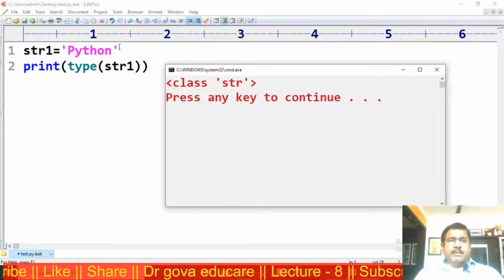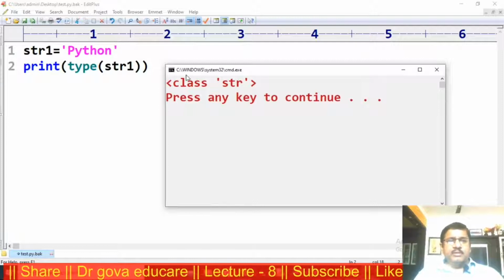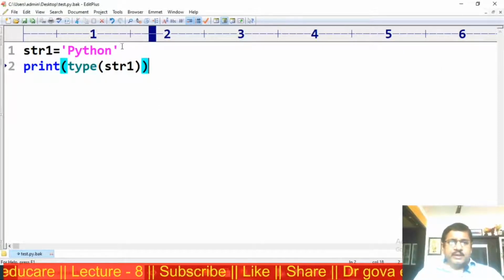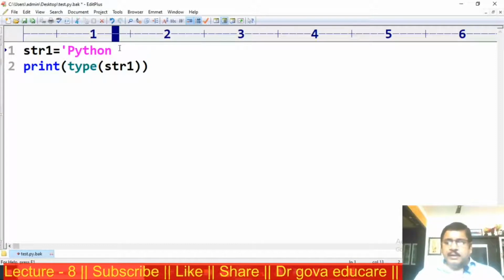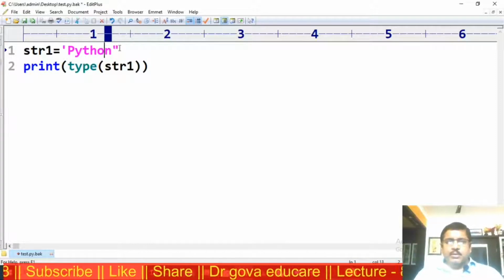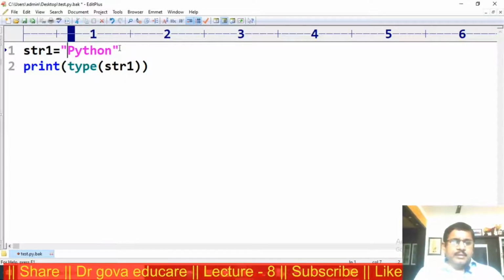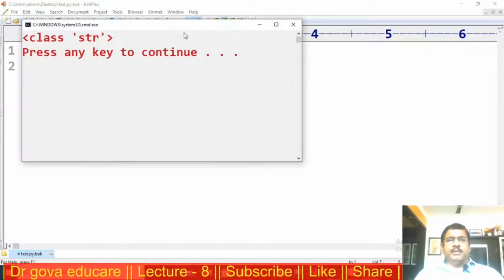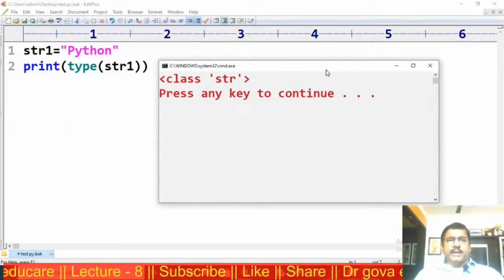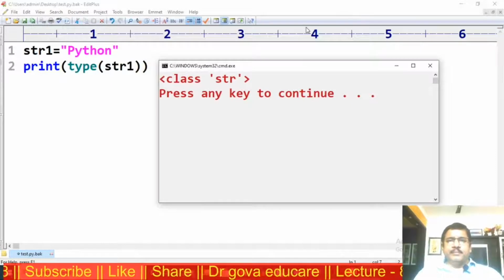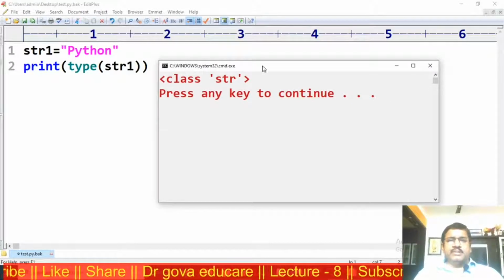I am providing Python within single quotes. It is string data type. The same I am providing within double quotes. It's also valid. It's also string data type.